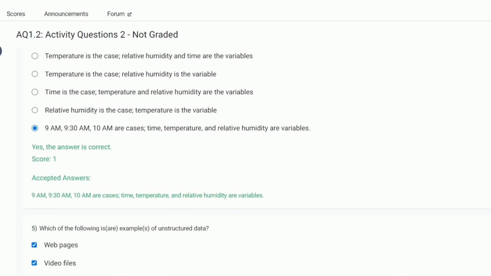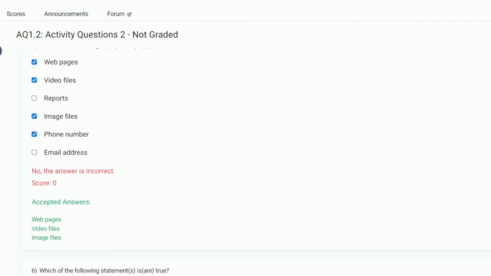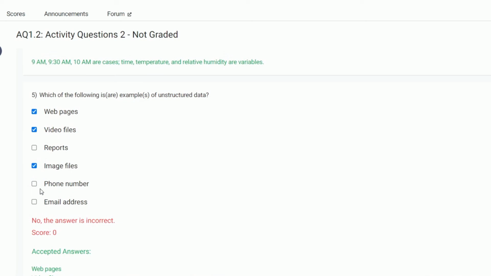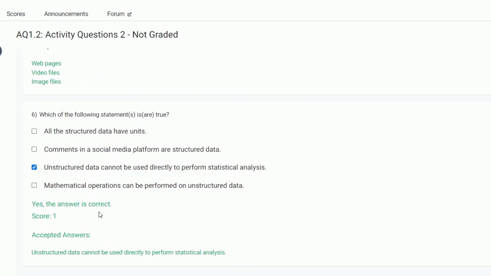Okay, this is right. This is wrong. Here, unstructured data is web page, image file, video file. Phone number is not unstructured data. It is structured data. We can infer some information from this. Now all are corrected.